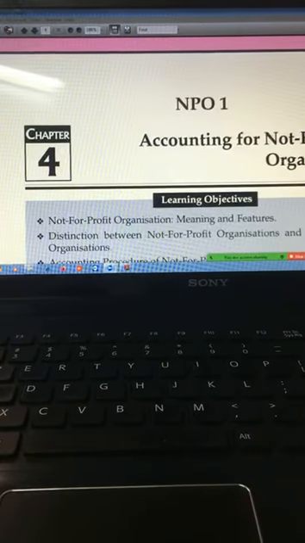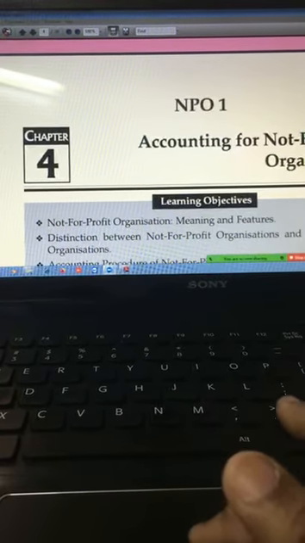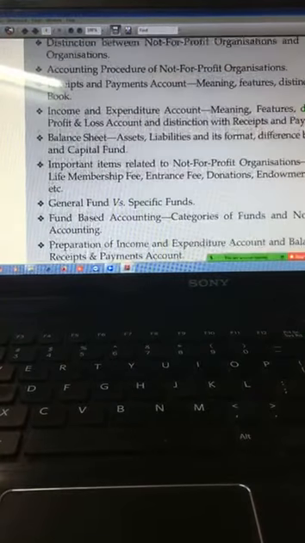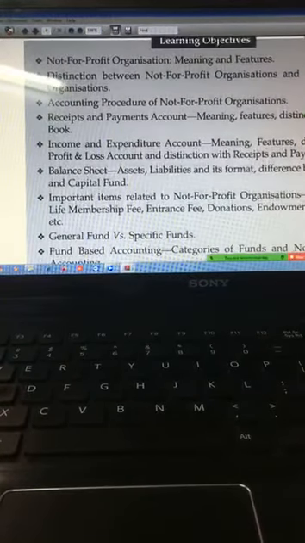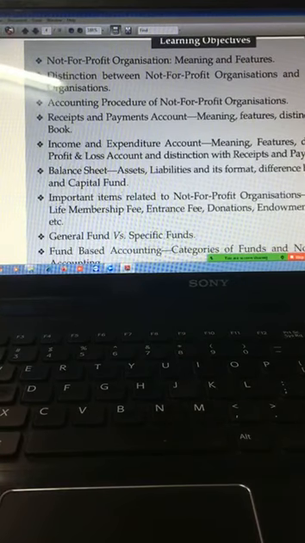Now, accounting for non-profit organization. Correct. The complete name of the chapter is accounting for non-profit organization. So what are the learning objectives? You're going to learn about meaning and features of NPO, difference between NPO and profit organization, what will be the accounting procedure for non-profit organization, then three concepts: receipts and payment account, income and expenditure account, and balance sheet.